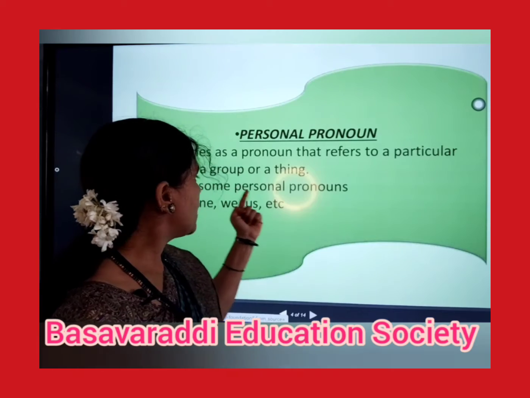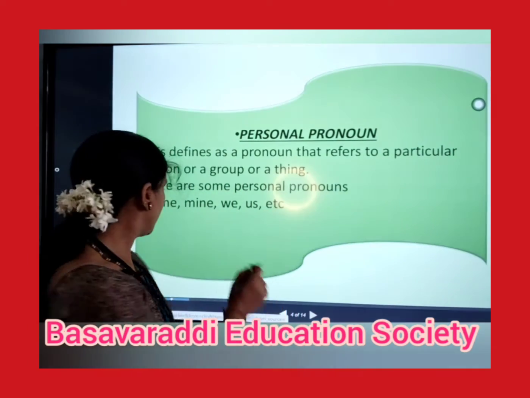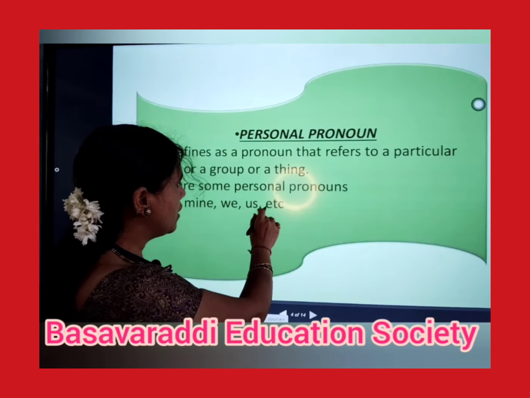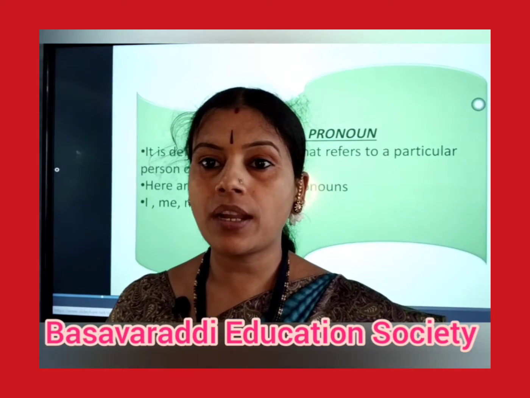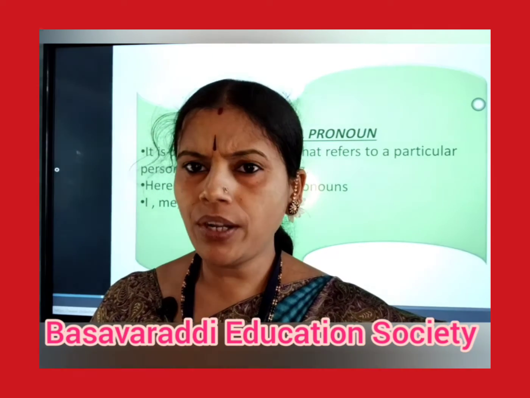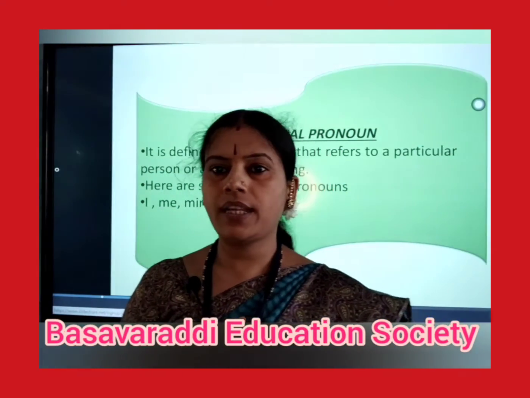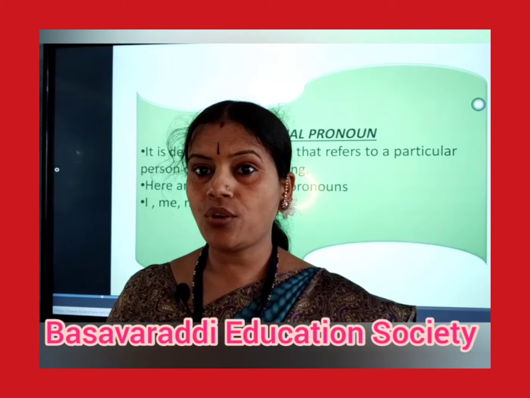Here are some personal pronouns: I, me, mine, we, us, etc. Personal pronouns should tell us about a particular person. For example, Ashoka was a great king. About which Ashoka are we talking?